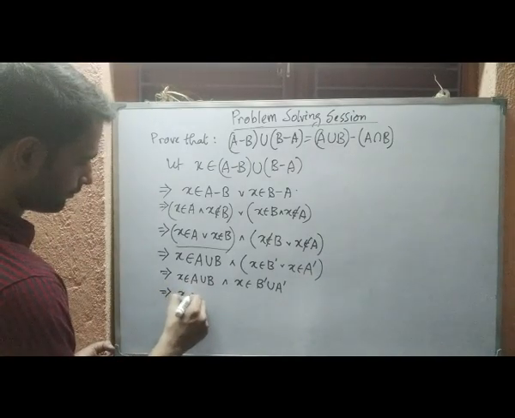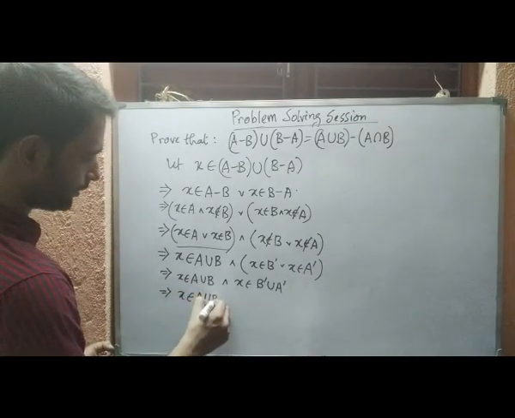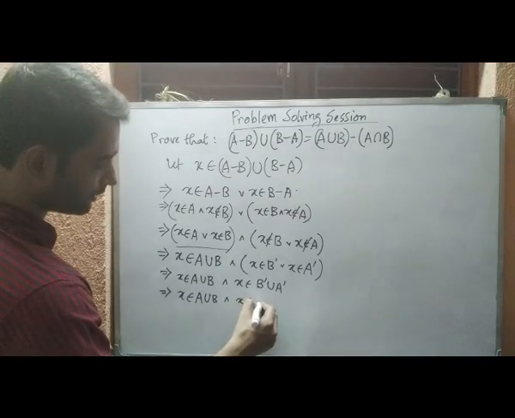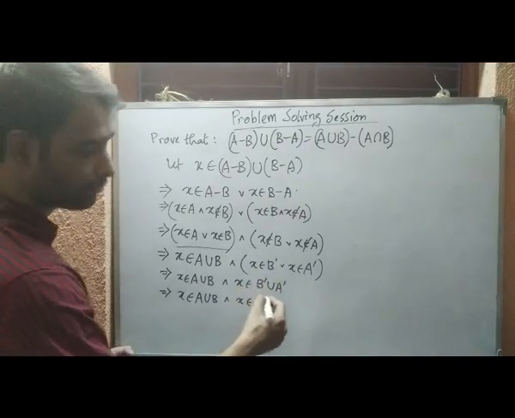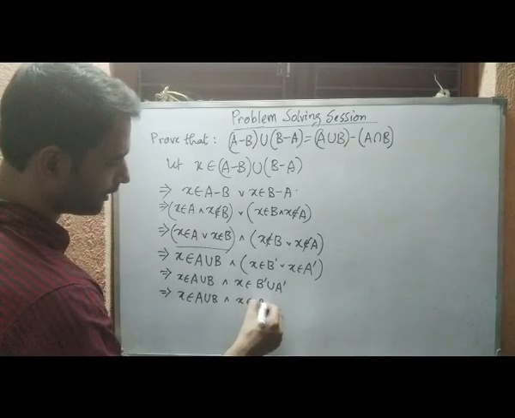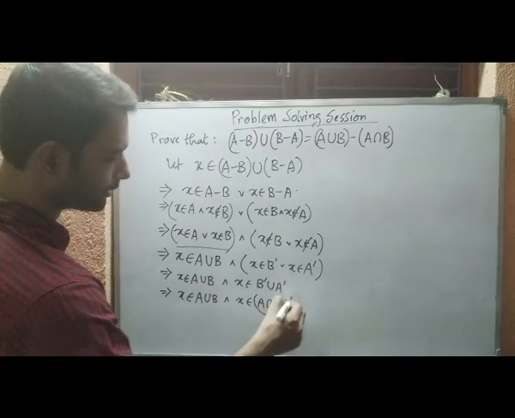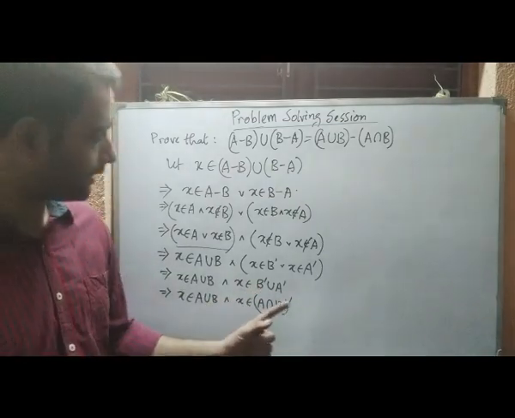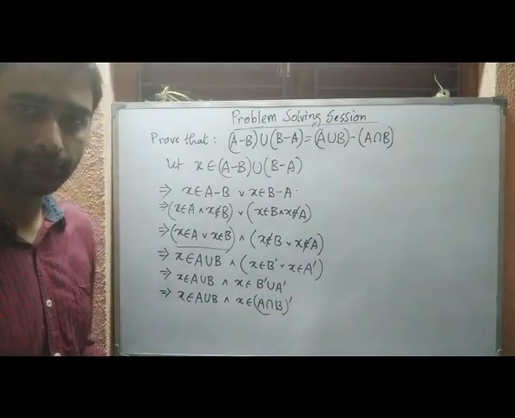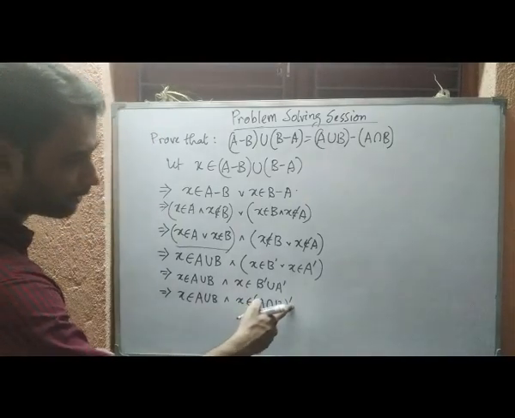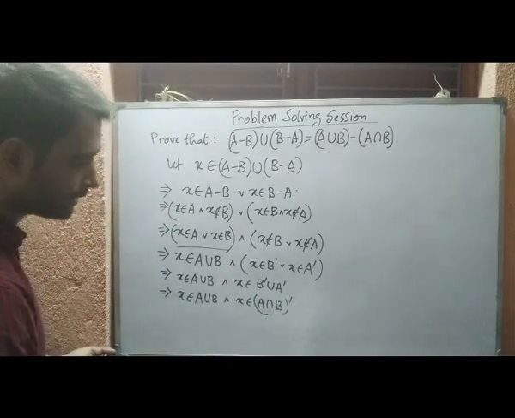So we can write A union B, and x belongs to, applying De Morgan's law, x belongs to (A intersection B) whole complement. If you take the complement outside, union becomes intersection. So if it belongs to the complement, it will not belong to the original set.